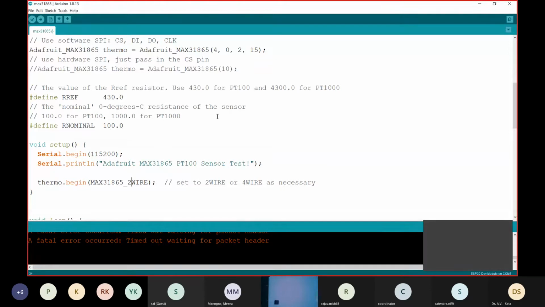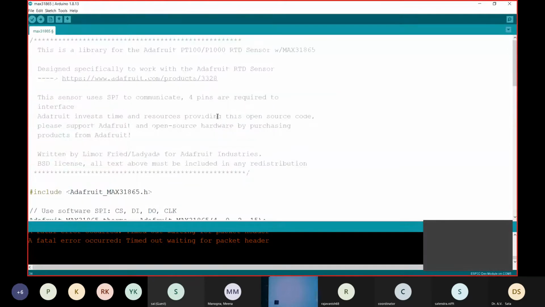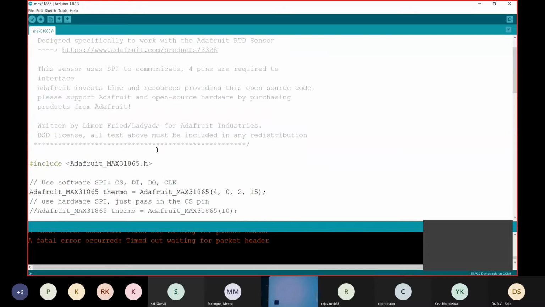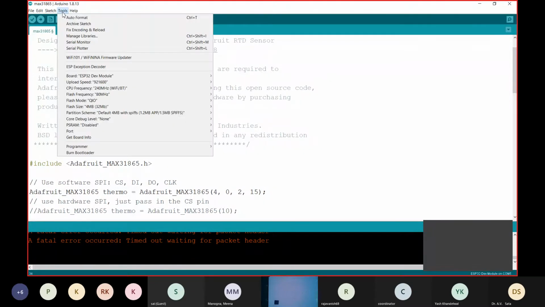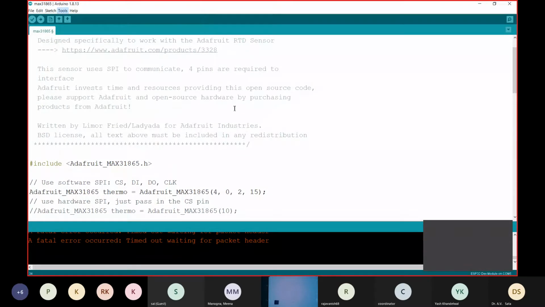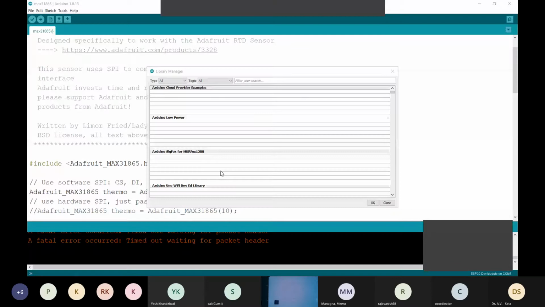Okay. So you just download max31865.h from GitHub, or from the library manager you can download the library called MAX31865. It is very easily available. Just click on Manage Libraries, and then you will be able to find it. The dialog box got open.